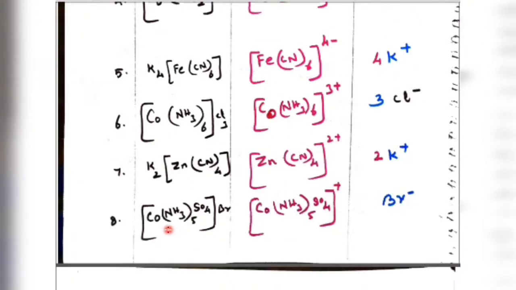And K2[Zn(CN)4]: within the square bracket is zinc and 4 cyanide, and 2 potassium is the counter ion. 2K plus is removed, and the complex becomes 2 minus. Then [Co(NH3)5SO4]Br: SO4 is inside but Br is outside, so only Br is the counter ion, Br minus is removed, and it becomes plus.